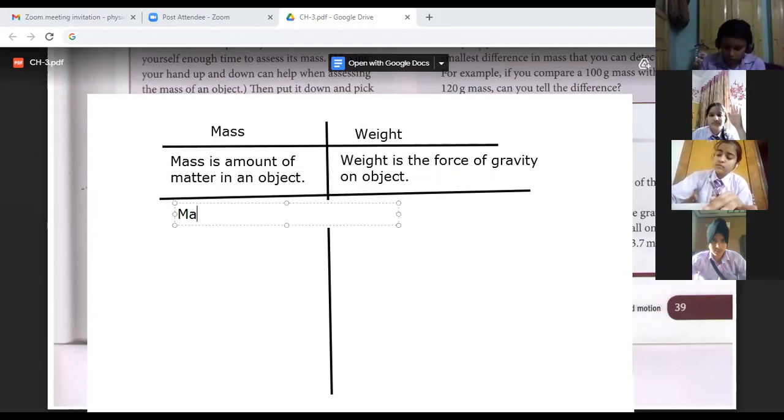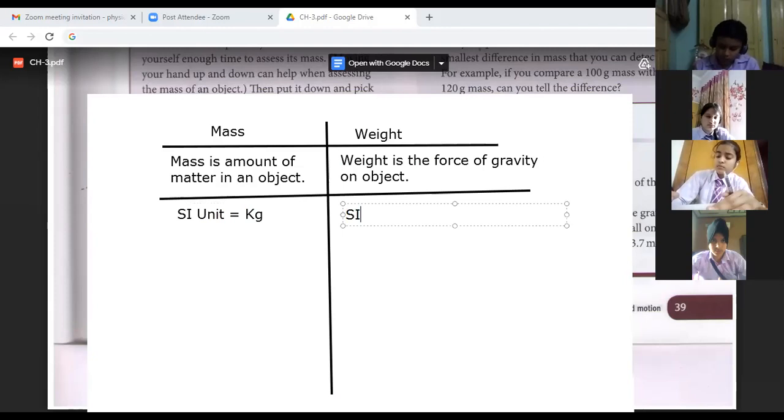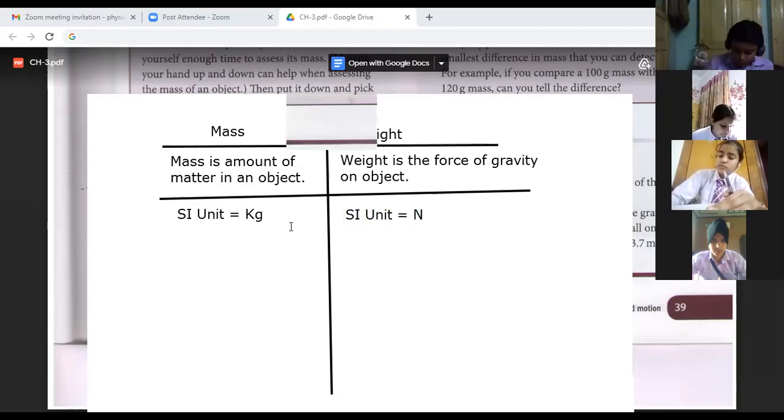The SI unit of mass is kilogram, and for weight, write down the SI unit of weight is equal to Newton. The SI unit of weight is equal to Newton.